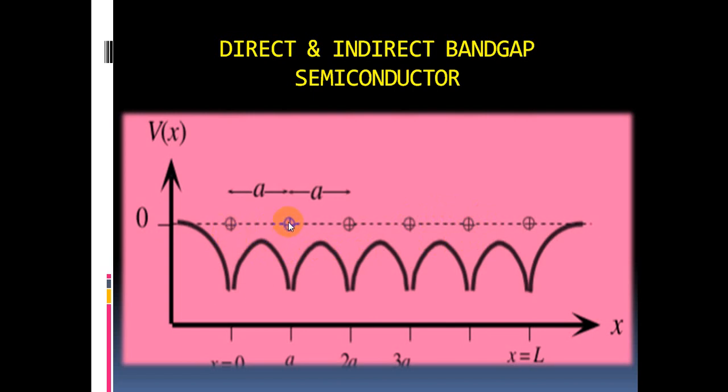In between the positive ion sites, the electron moves in a parabolic manner, that means the energy varies in a parabolic manner. So between the positive ions, the electron energy varies parabolically, obeying E proportional to k square.